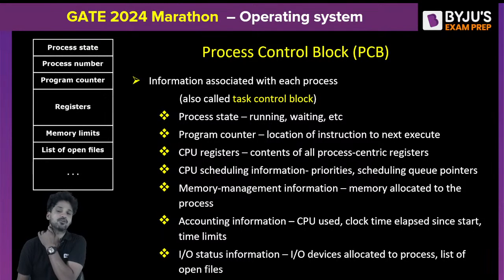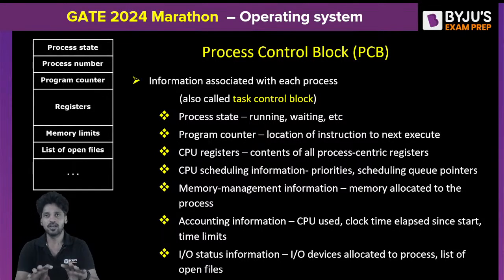Now, what is a process control block? Understand carefully. In order to understand the process control block, let us understand this. When you join a college, you will have your own ID. At different places, you will have different IDs. At your home, you will be called by your name. At some other institution, you will be provided with an ID, and by using that ID, you will be represented. When you go to a college, of course, definitely you will have an ID. But in the college, essentially, a record will be opened for you. On your name, a record will be opened, right? Because it is highly impossible to point out a boy or a girl when they are studying.